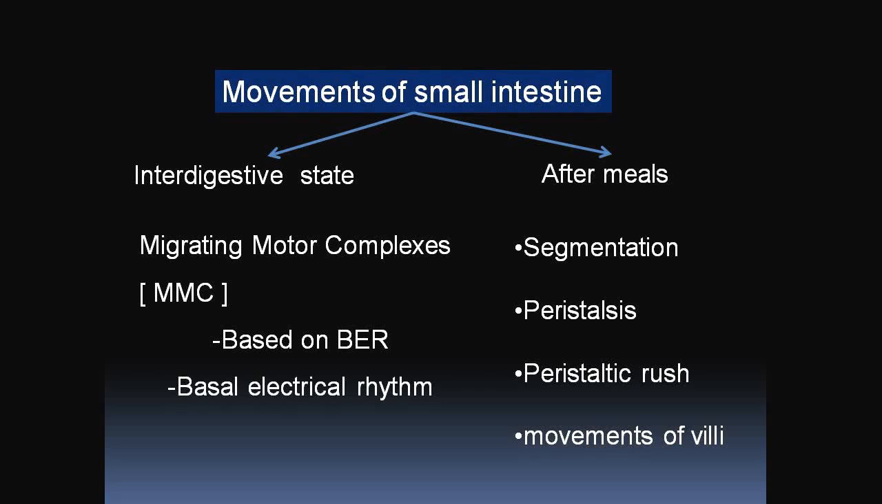The movements of the small intestine. The movements of the small intestine are broadly classified into two parts: the movements after meals and the movements in the interdigestive state. The movements after meals are segmentation, peristalsis, peristaltic rush and movement of the villi. These are grouped under after meals.